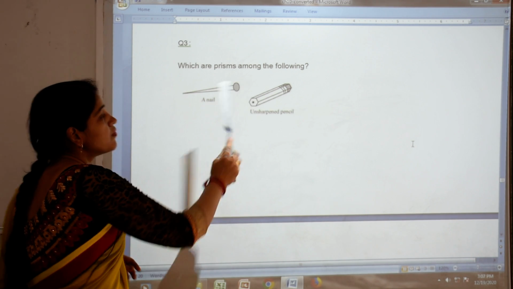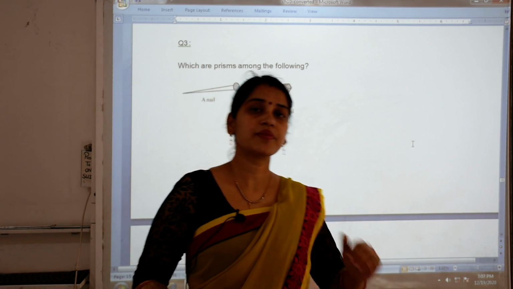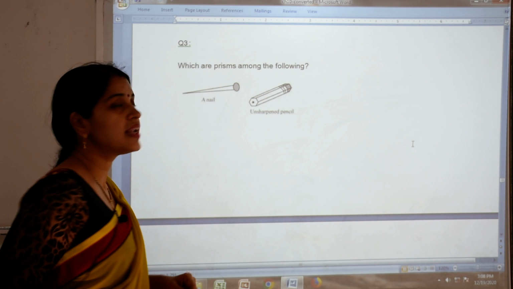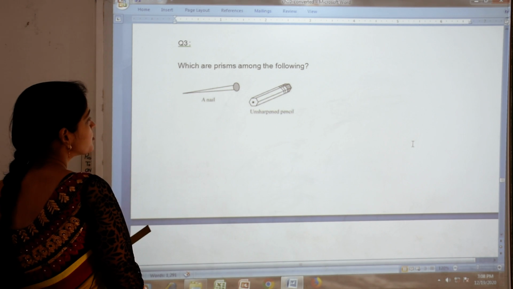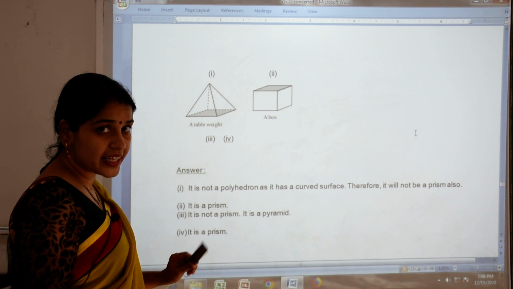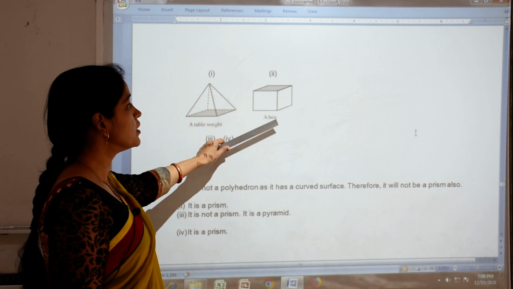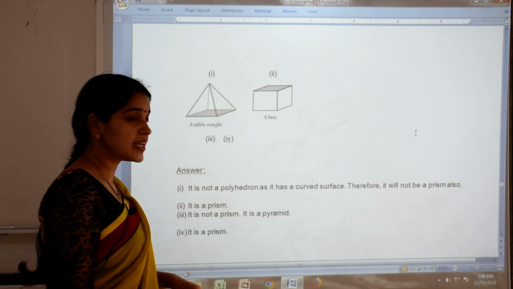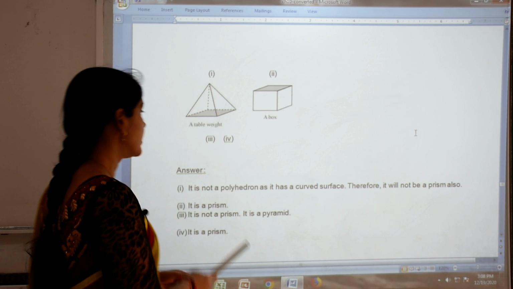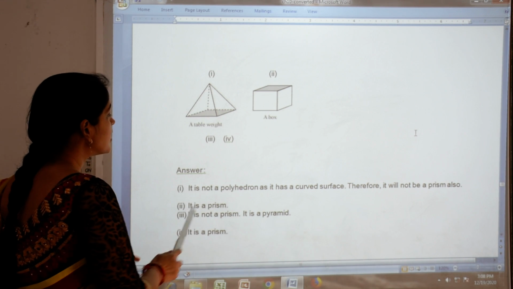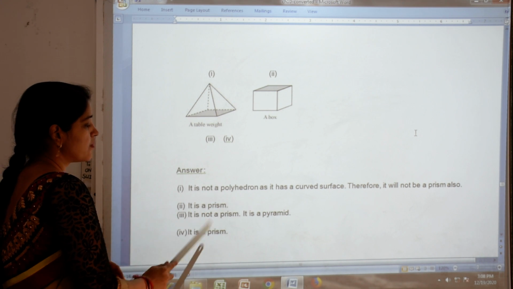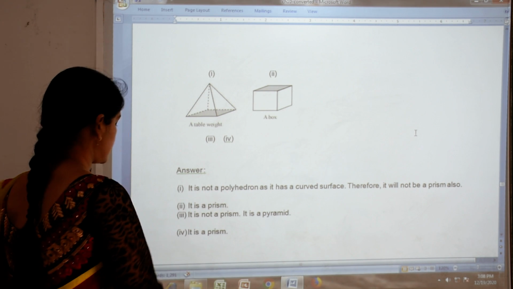So this one we know in a prism top and bottom faces are congruent. So this unsharpened pencil is in the shape of a prism. Okay. Then table weight, again it is no. Then box, again it is yes, because its top and bottom faces are congruent. So the same reason is given here. So first one is no, second yes, third no and fourth is again yes.